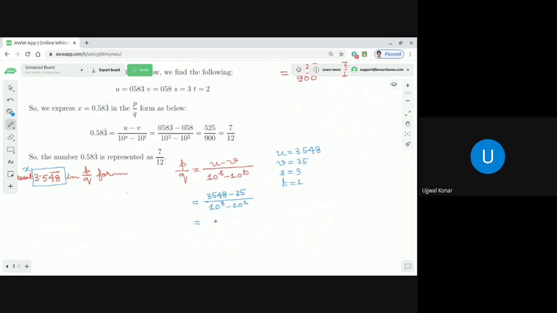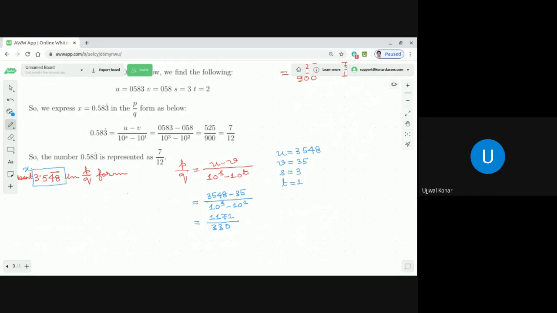Now, if you simplify further, I'm not spending time on simplification. If you simplify, then exactly that value, what you said, 1171 by 330. Now, dear students, if you get this kind of question, where the number is given in decimal expression as non-terminating but recurring, and you found the value in the form of p by q, to confirm that you got it correct, make a division of p by q. If a calculator is allowed, you can use a calculator.